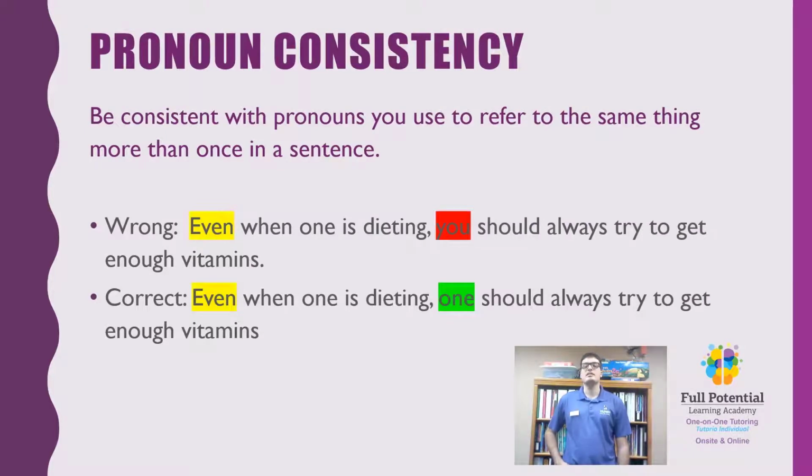One last thing that really needs saying. Pronoun consistency is important. You need to be consistent with the pronouns you use to refer to the same thing more than once in a sentence. For example, it is wrong to say, even when one is dieting, you should always try to get enough vitamins. It is better to say, even when one is dieting, one should always try to get enough vitamins. This is better because there's parallelism, there's consistency, and it just sounds better. So make sure that if you spot pronoun inconsistencies, you correct them in your grammar and in exams to help better yourself in scholarly futures.